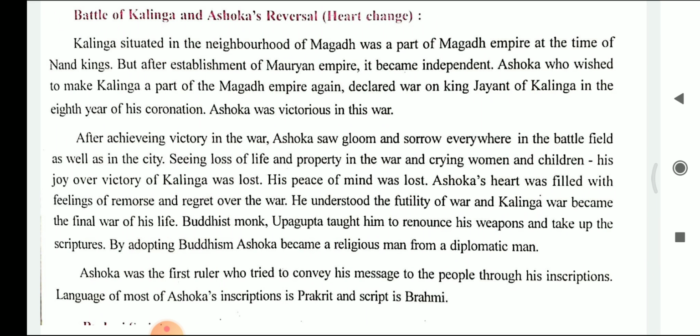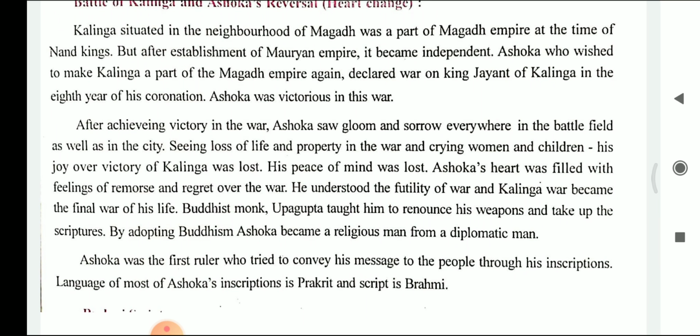So Kalinga is a place which was situated in the neighborhood of Magad, and at the time of the ruling of Nand kings, Kalinga was a part of Magad Empire. But when the Mauryan Empire was established, it became independent. That means it got separated from Magad. Ashoka wished to make Kalinga a part of Magad again, and hence a war was declared between King Jayant of Kalinga and Emperor Ashoka in the 8th year of the coronation. That means after being the king, in the 8th year, Ashoka declared a war with King Jayant, and Ashoka was victorious. That means he won the war.